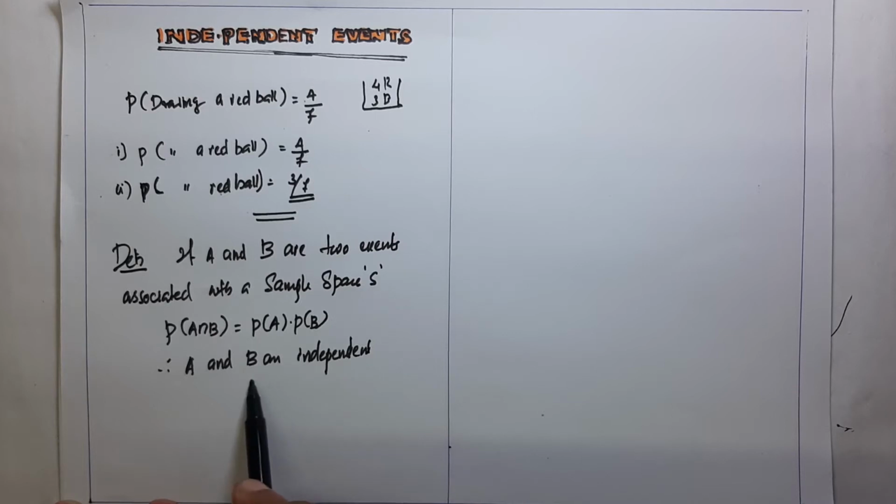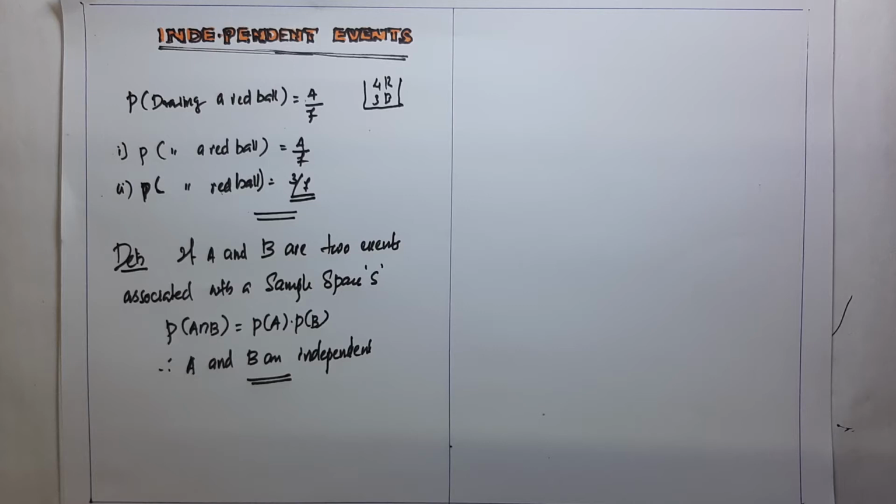This is a simple technique for finding whether given events are independent or not. If P of A intersection B is equal to P of A into P of B, then the events are said to be independent events. Now we will discuss some problems based on this concept.